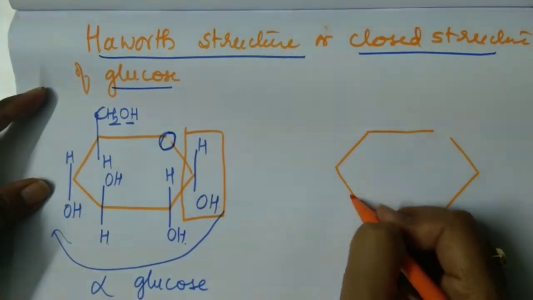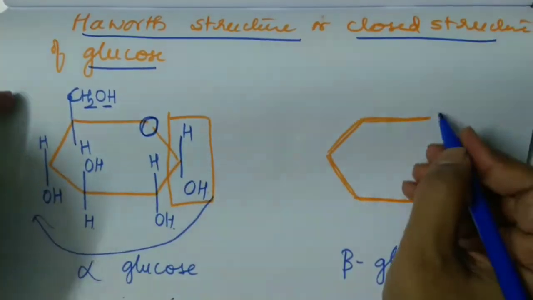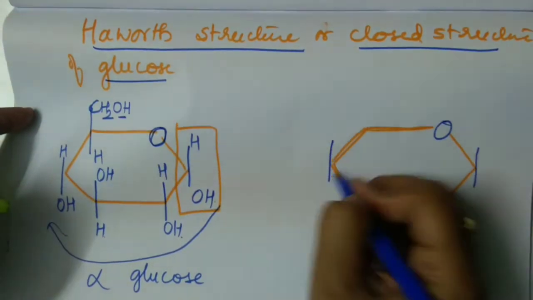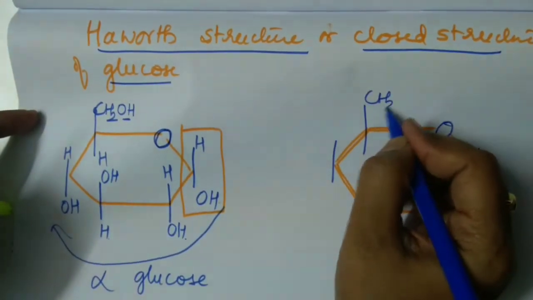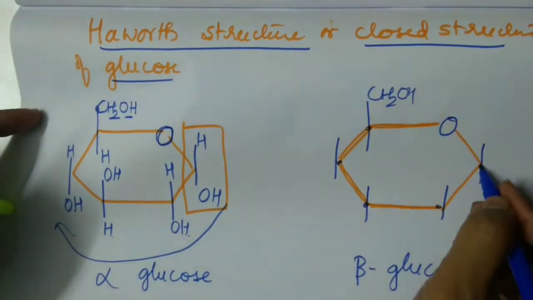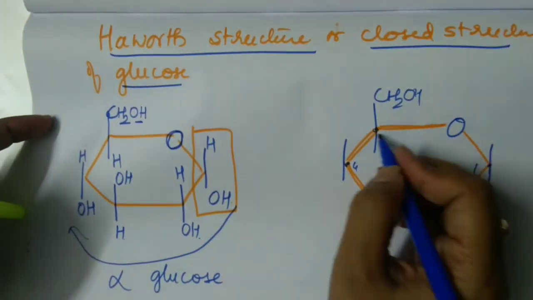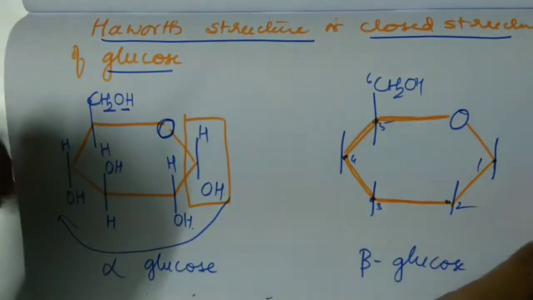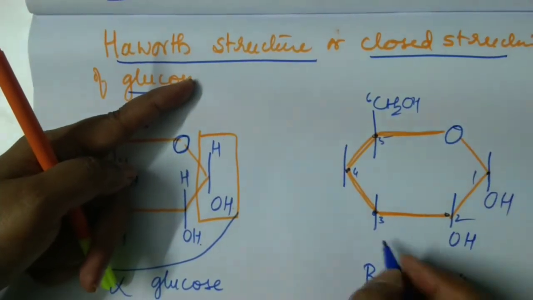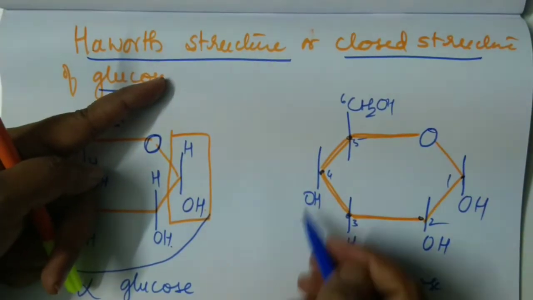So I have written a hexagon and I am going to insert oxygen as a locket here. Write the rungs. 6th carbon atom will be CH2OH. All these points are nothing but what? Carbon atoms. So 1, 2, 3, 4, 5 and 6th carbon atom. So what was the prayer I said? Write OH, OH, H, OH. Where will you write the prayer? Outside the ring. So you have written.